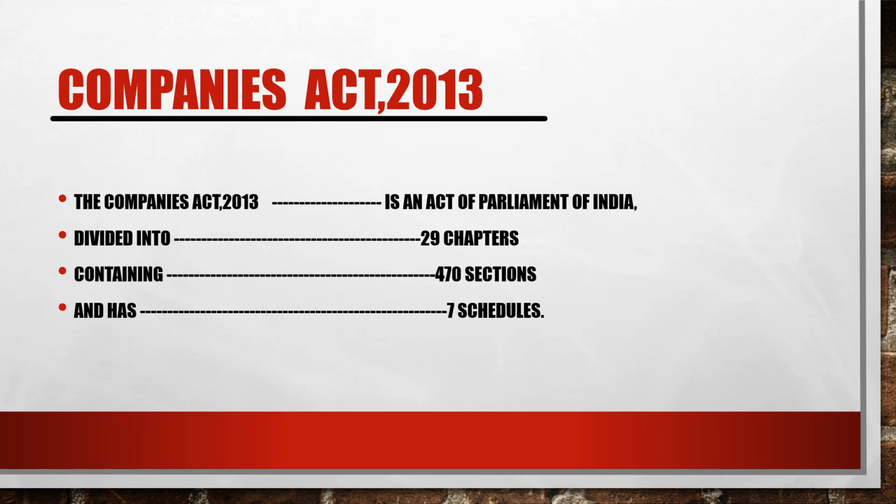Now we look at the company law and the Companies Act 2013. As the act is there, it is passed in the Parliament with the majority of Lok Sabha and Rajya Sabha, and after the assent of the President, it becomes an act. The Companies Act 2013 is an act of Parliament of India, divided into 29 chapters. It contains 470 sections and has 7 schedules.